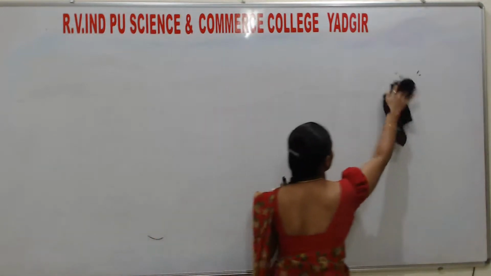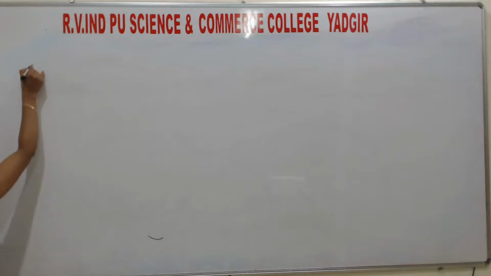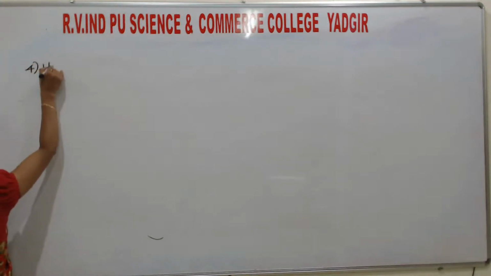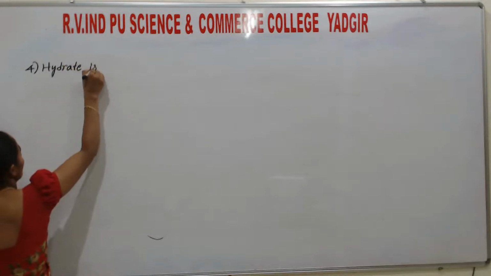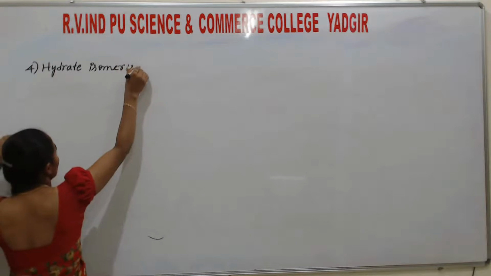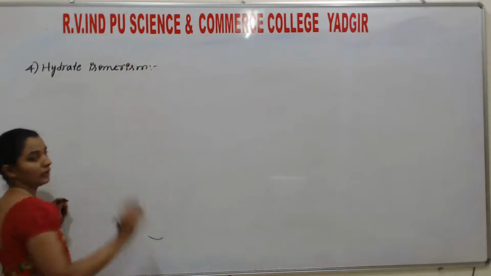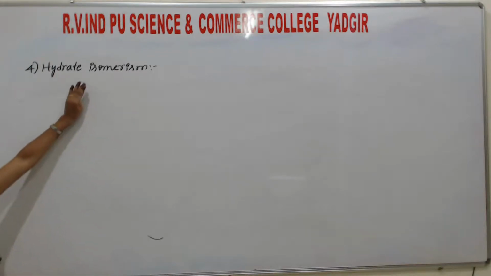In structural isomerism, the last one is hydrate isomerism. So students, what is hydrate? The name itself says hydrate. Hydrate means what?